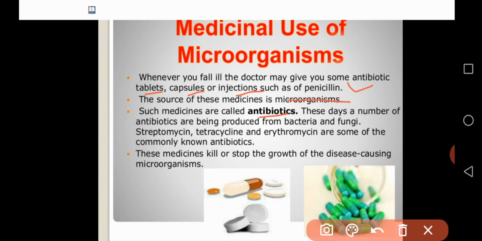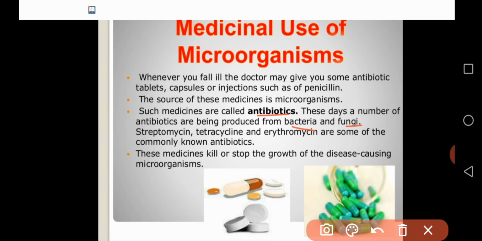These days a number of antibiotics are being produced from bacteria and fungi. How are antibiotics produced? With the help of useful microorganisms, bacteria and fungi. So we use bacteria and fungi for the production of antibiotics.